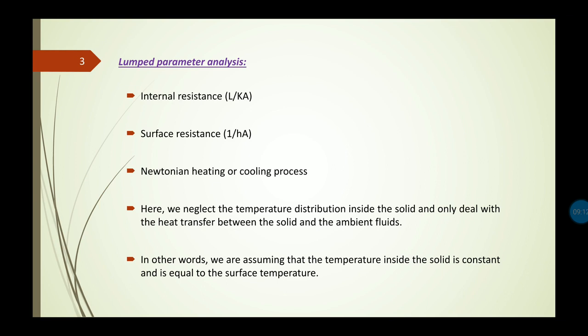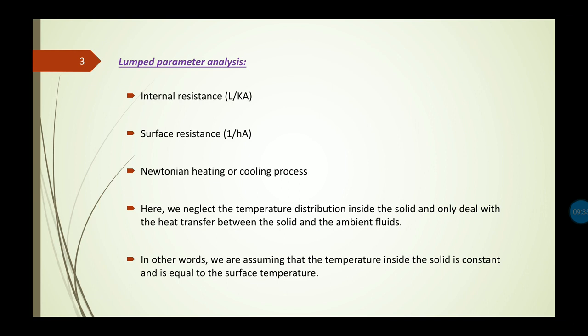Examples of this condition are heat treatment of metals and time response of thermocouples and thermometers, etc.